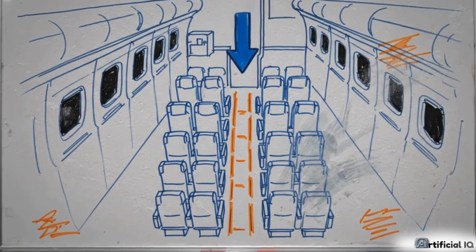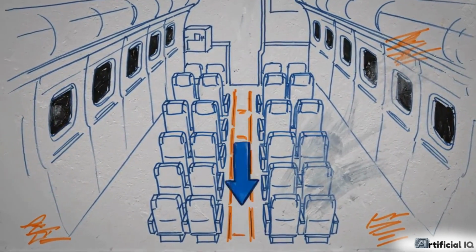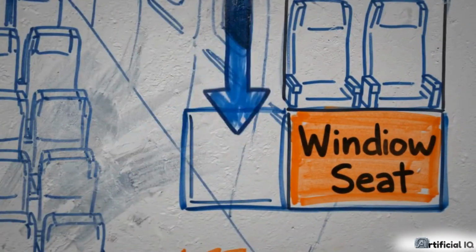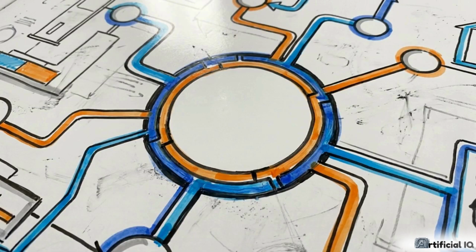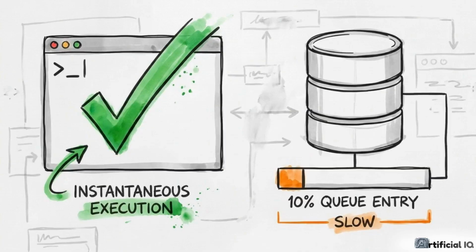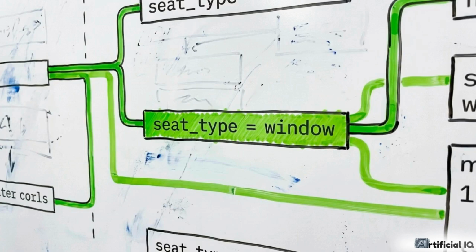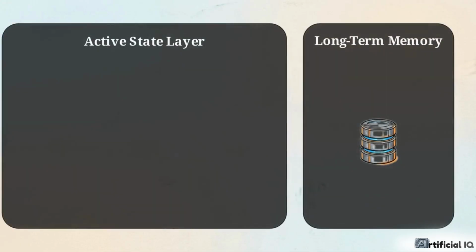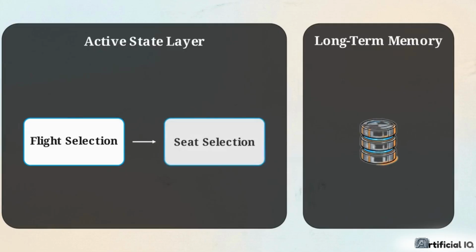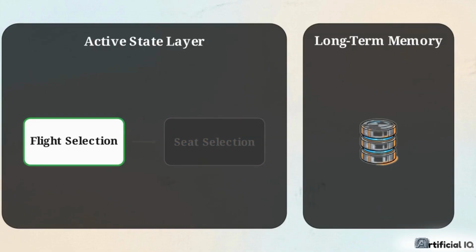Users often change their minds mid-workflow, such as requesting a window seat after the flight search has already begun. To handle this, the system follows a core consistency rule: react fast with state, but learn slowly with memory. A user correction is treated as a new constraint for the current task, not as an error in the system's logic. Because seat availability depends on the chosen flight, these two steps are linked in a dependency tree. When the user changes their seat preference, the state rolls back to the earliest affected step, the flight selection, and invalidates every downstream action. This rollback happens exclusively in the state layer.